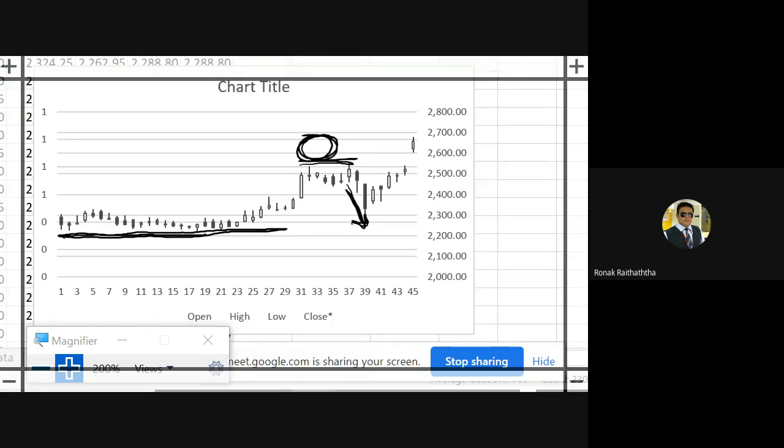And if you see that, once the resistance which you had is crossed, then the same resistance becomes your support line. So that was the resistance of this particular price. But today that resistance has been crossed. That is the last day. So once that resistance is crossed, the same resistance becomes your support line now. Now prices will get the support over here.